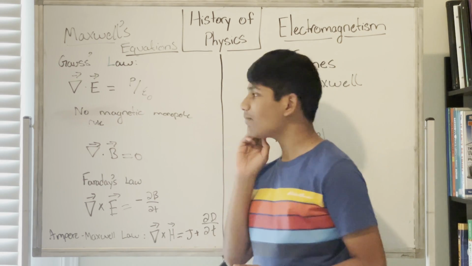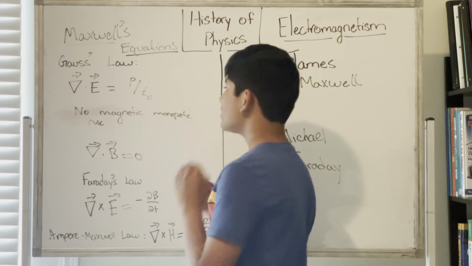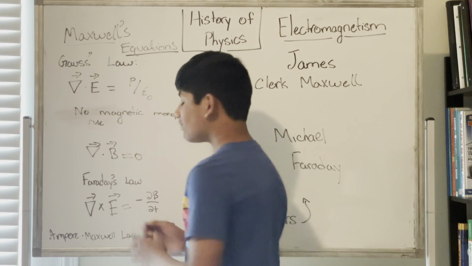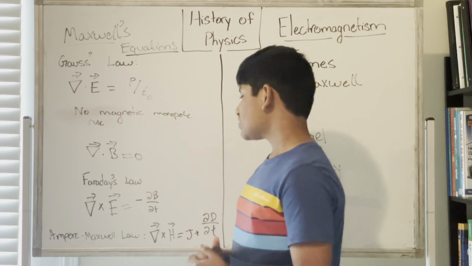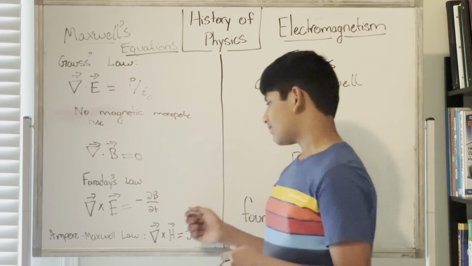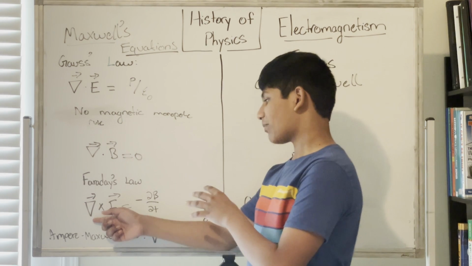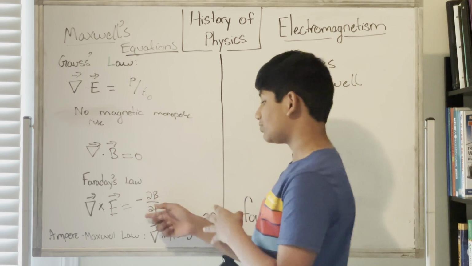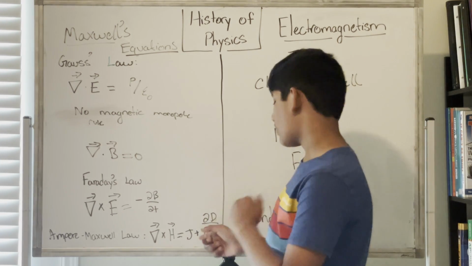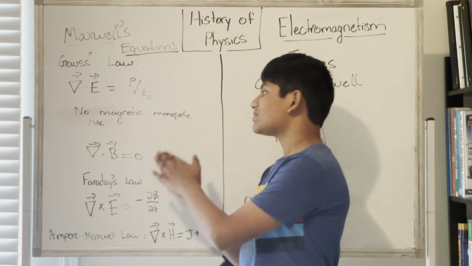Over here we have Gauss's law, which states that the divergence of the electric field is equal to this. The no magnetic monopole rule, which states that the divergence of the magnetic field is equal to 0. Faraday's law, which states that the curl of the electric field essentially is this. And then we have the Ampere-Maxwell law, which says the curl, the cross product, by the way, of the magnetic field H is equal to J plus partial D over partial T. Okay, so as you can see, we have the 4 fundamental laws of electromagnetism.